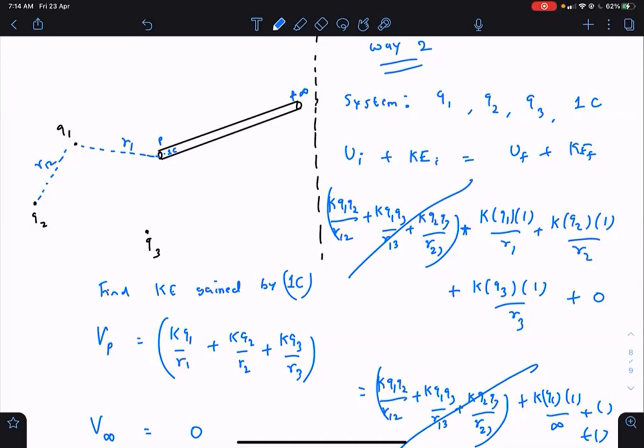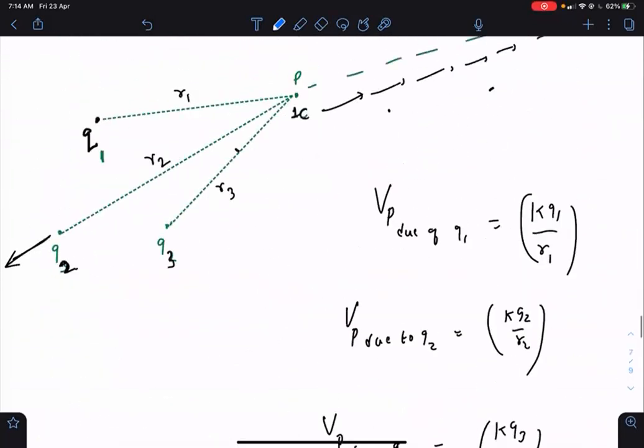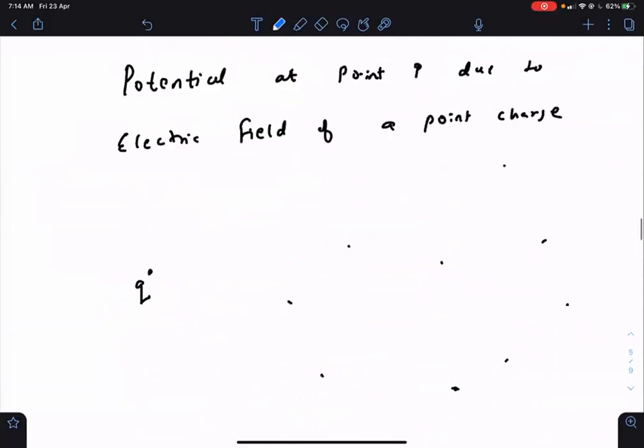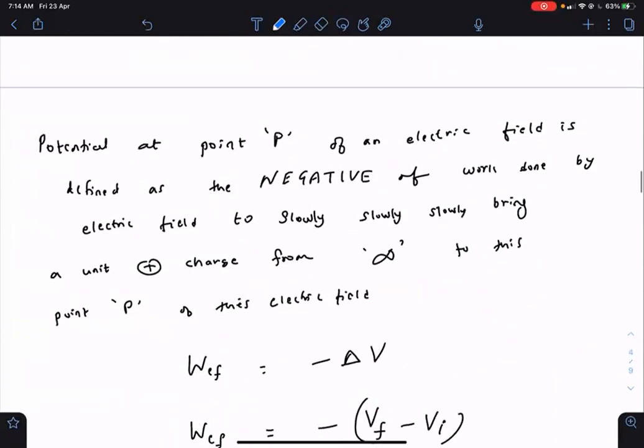But when you define the potential in terms of work done by electric force, then slowly doesn't matter. Fast, slow, medium, everything is fine. In fact, if you have observed, whenever I'm writing potential in terms of work done by electric field, it says slowly here. So it's my mistake only.